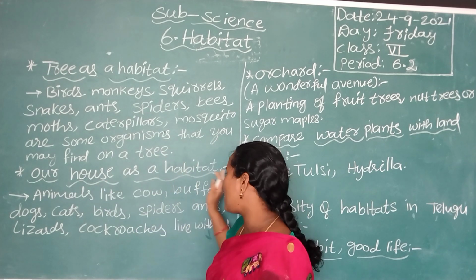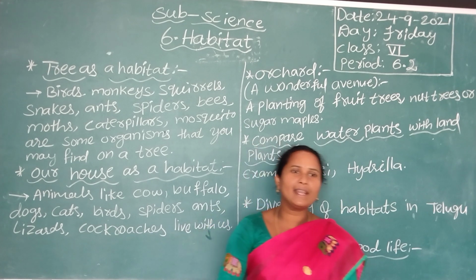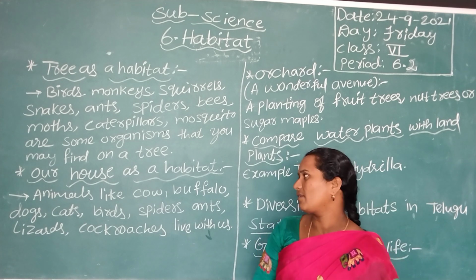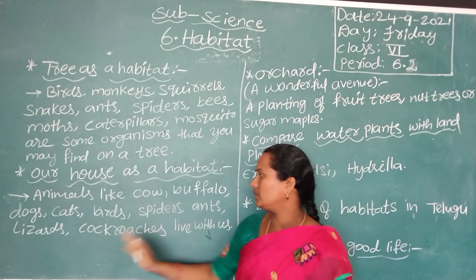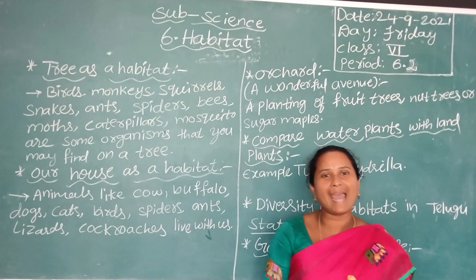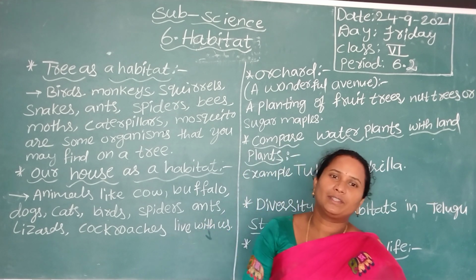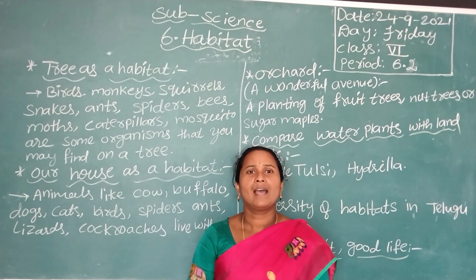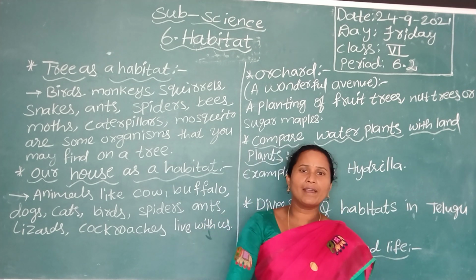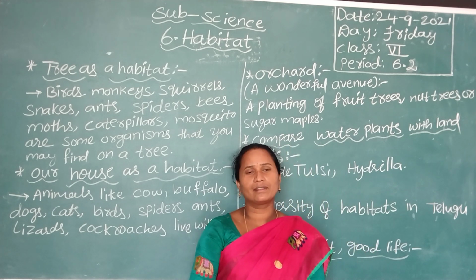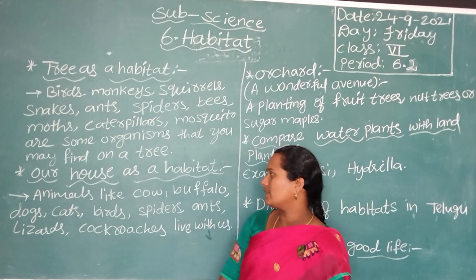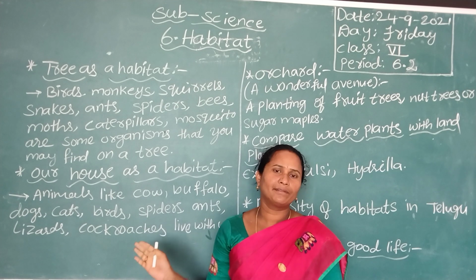Next, our house is a habitat. We live in our houses, and along with us different kinds of animals also live: cows, buffaloes, dogs, cats, birds, spiders, ants, lizards, cockroaches, small ants, mosquitoes and bees. So our house is a habitat for these animals, and they get their needs from our house.